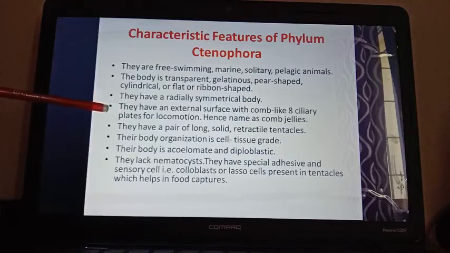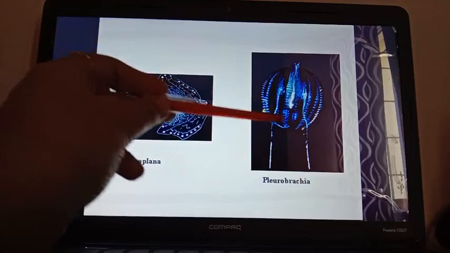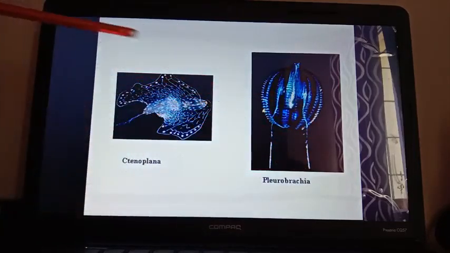For the phylum Ctenophora, this point is very important, that they are having the 8 ciliary plates, comb-like ciliary plates, that is helpful for their locomotion. That's why they are known as comb jellies. They have a pair of long, solid retractile tentacles. Here you can see this one. A pair of tentacles is present.